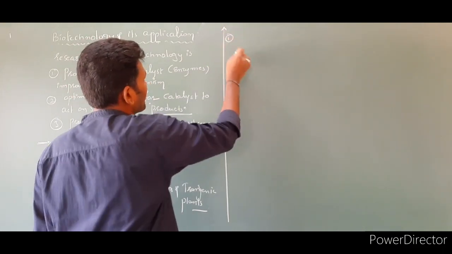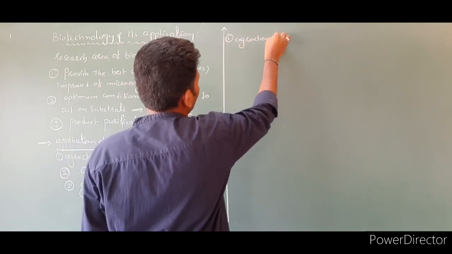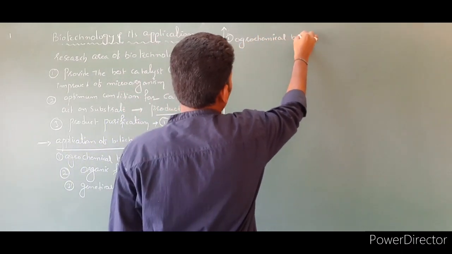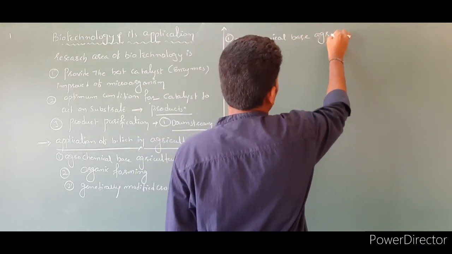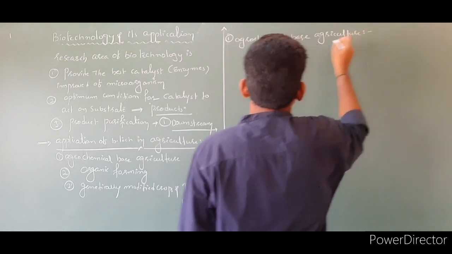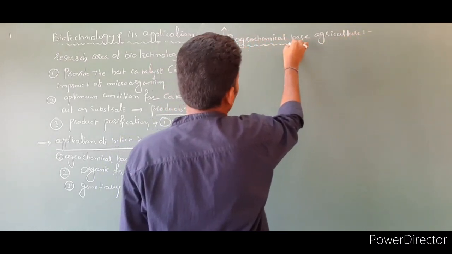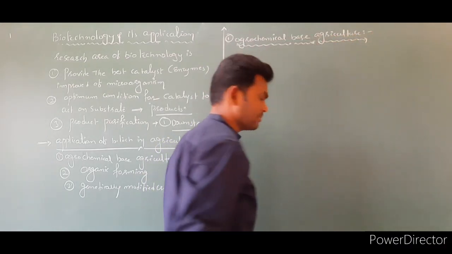First one, agrochemical based agriculture. So this is the first method for enhancement of crop production.